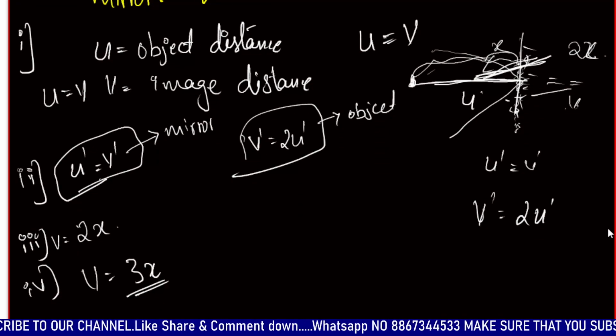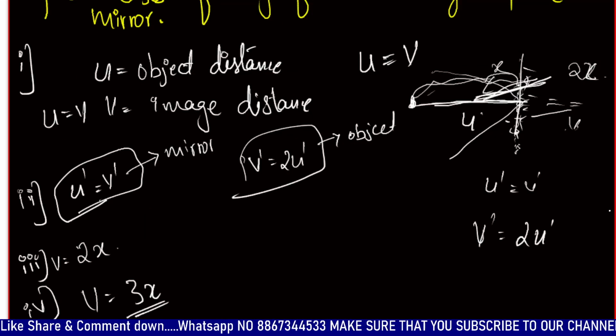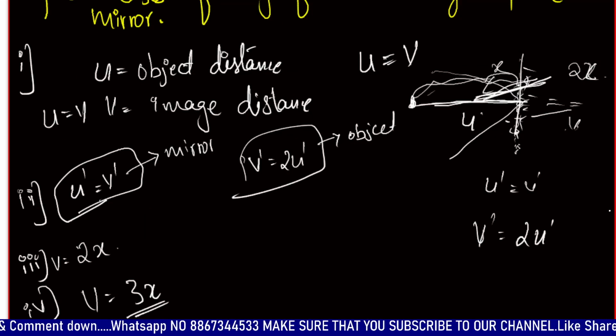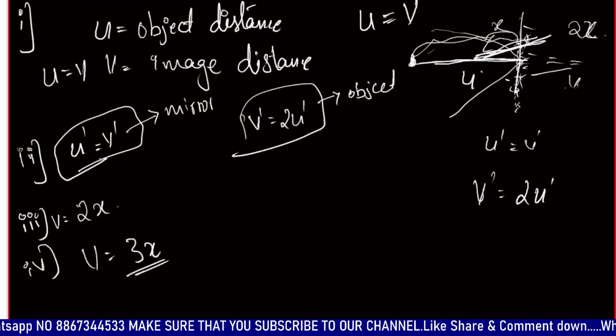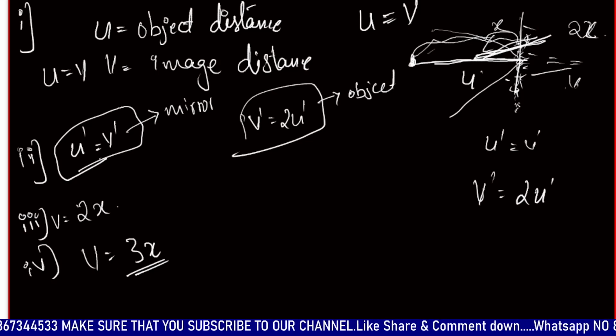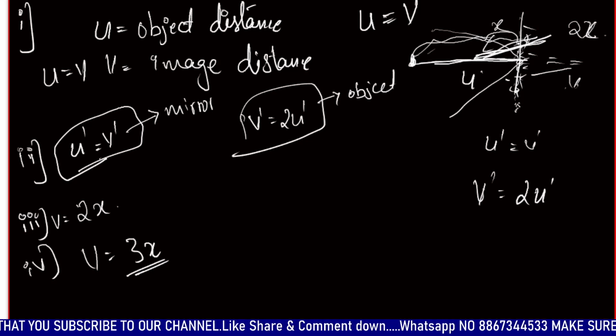And the special cases of image formation: we have known the object distance, image distance, velocity of object, velocity of the image, and when there are movements of the object and the mirror, in those conditions what image forms and where. So this is all about image formation by plane mirrors. In the next video we will learn the image formation by spherical mirrors.